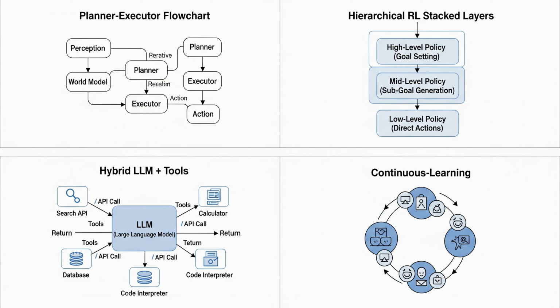Architecture patterns. How these pieces are wired together matters a lot. Common patterns. 1. Planner-executor. A planner generates a sequence of steps, and an executor runs them. 2. Hierarchical RL. High-level policy picks subgoals, low-level policies execute. 3. Hybrid LLM plus tools. An LLM decides actions and calls specialized tool APIs. 4. Continuous learning pipelines. Modules for data collection, offline evaluation, and scheduled or triggered updates. Pick patterns based on task structure and safety needs.